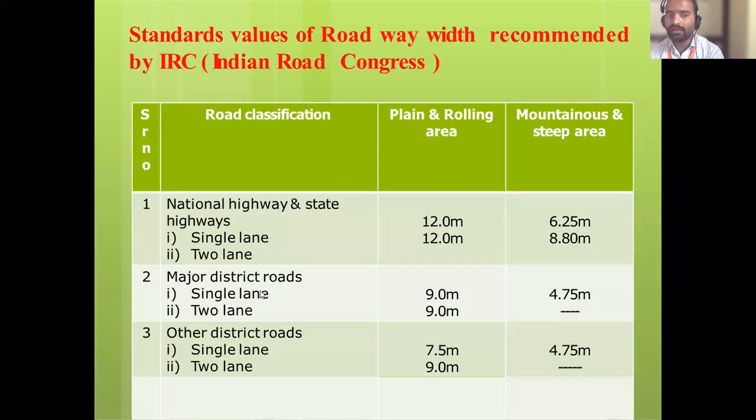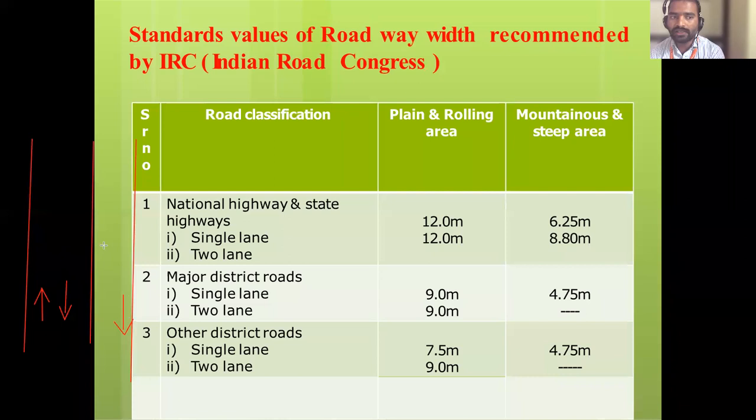If it is single lane, two lane, okay, see, whenever there is road construction, is it only a one way road or a two way road? देखो, इधर एक road जा रहे हैं, okay, so the traffic is moving in this direction, so this is one way traffic हो गया. If the traffic is provided in this direction, then it is called two-way traffic. If there is one more lane here, then it is called two lane. So initially there was only single lane tha, now it is two lane.